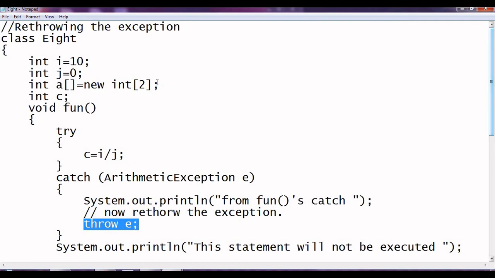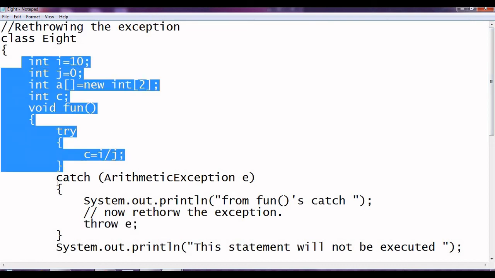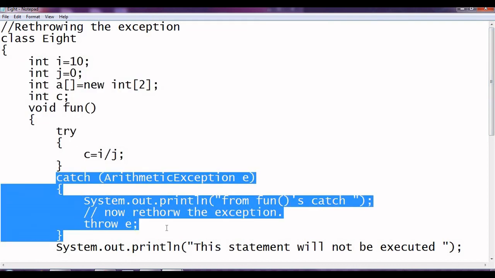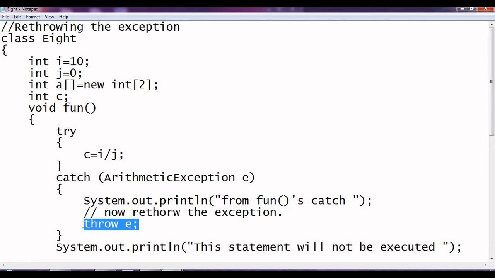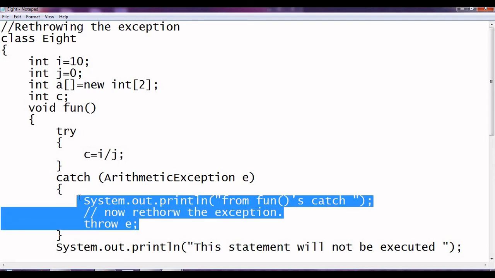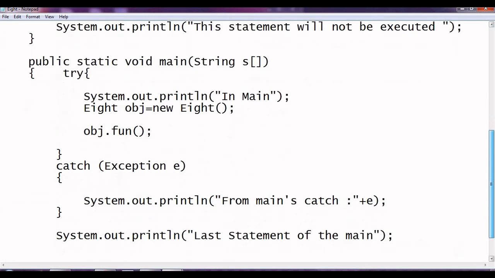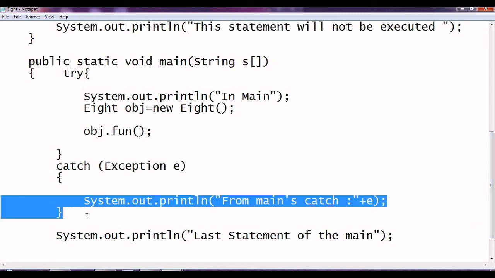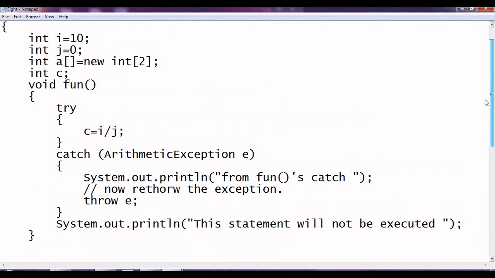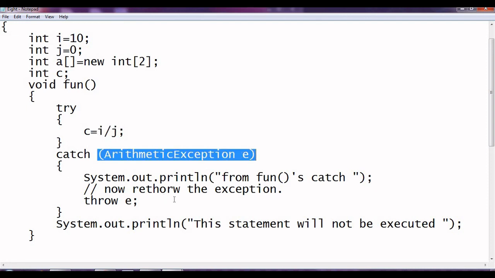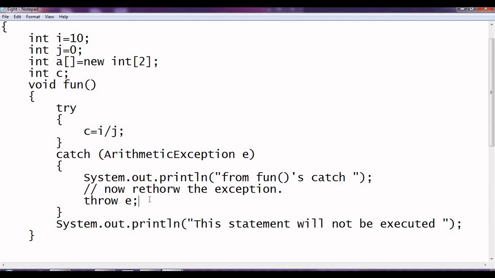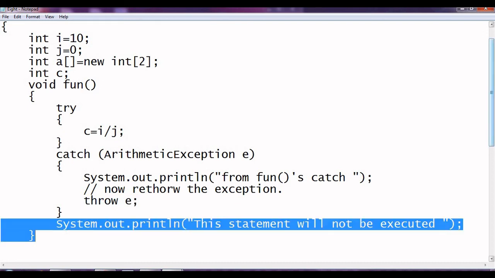Let us take the entire program again. This is the same as before. We have the same catch, but suppose we want to do some job whenever we have this error, and after that the rest of the job we will do in the outer block, for example. Fine. Okay, so what will happen is that whenever the error occurs, it will go over here, and then we'll execute this, and then we are rethrowing the error e again as an unhandled error. At that time the rest of the portion of fun will be skipped.